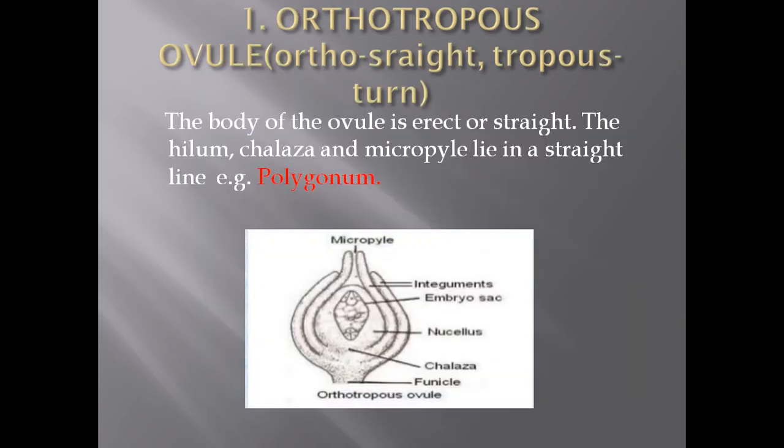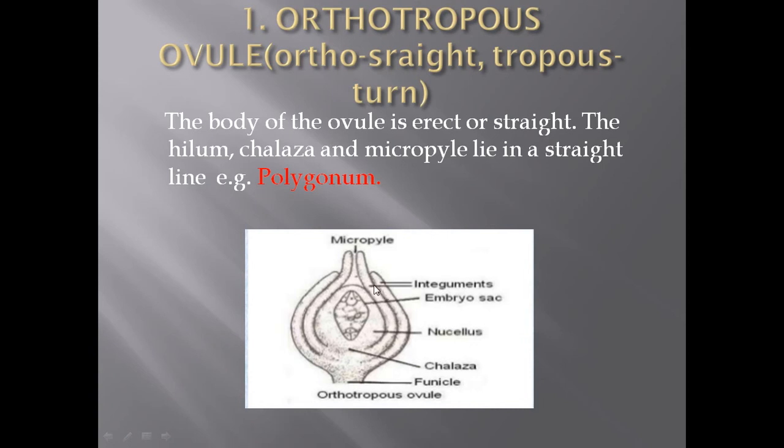First of all, the orthotropous type of ovule. This is derived from the word ortho, which means straight, and tropos means turn. That means the ovule is erect or straight. Here you can see in this picture the ovule is straight or erect.